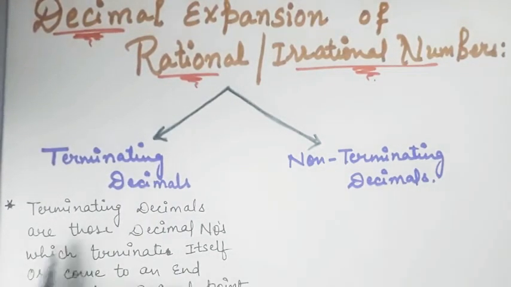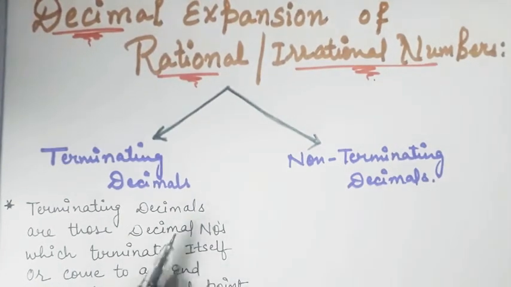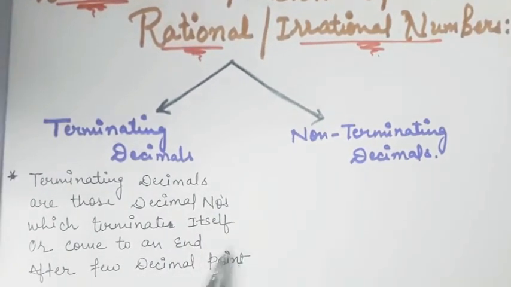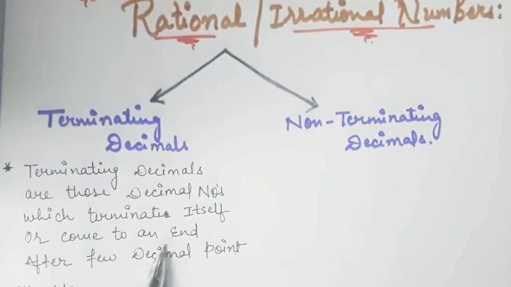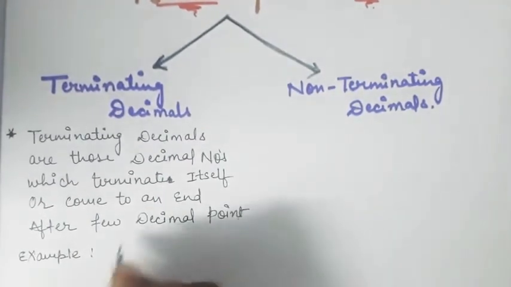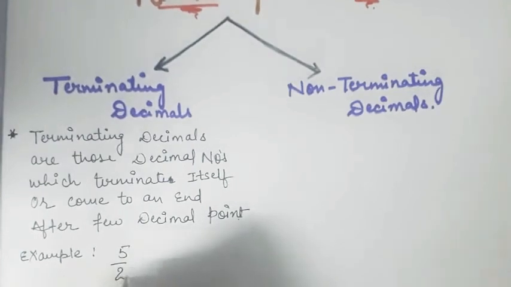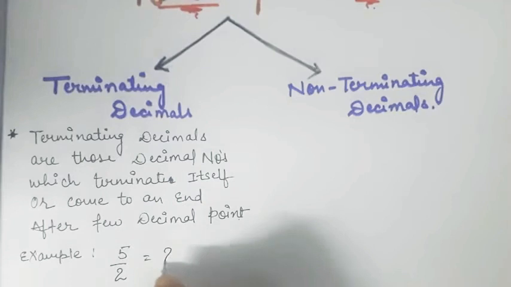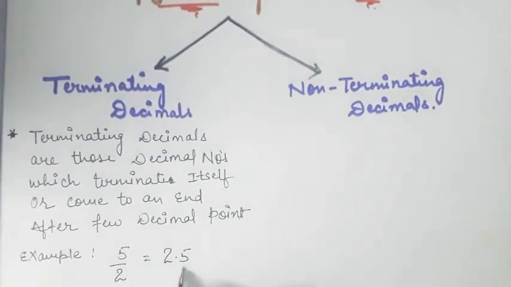Terminating decimals are those decimal numbers which terminate by themselves, meaning they stop at some point or come to an end after a few decimal places. For example, 5 by 2. When 5 is divided by 2, you get the decimal 2.5, meaning after one decimal place it stops.